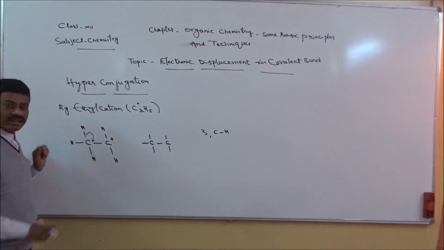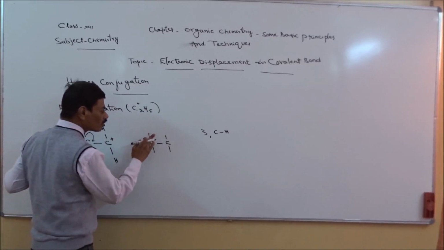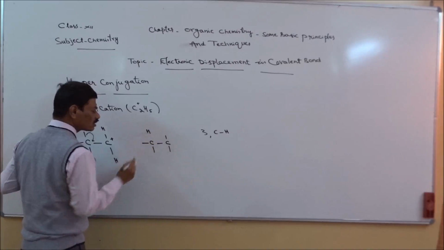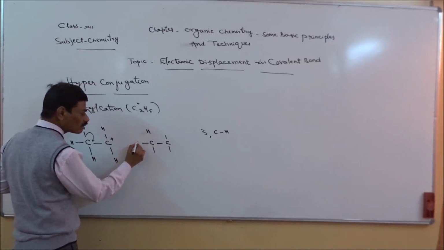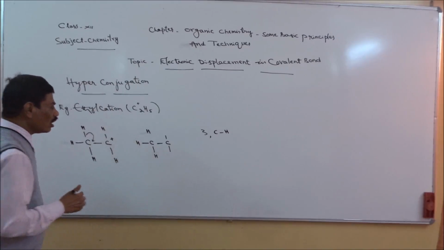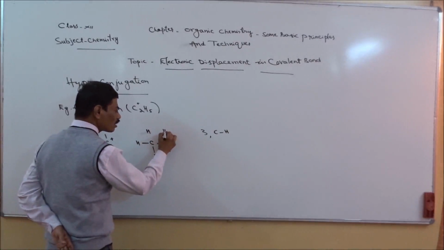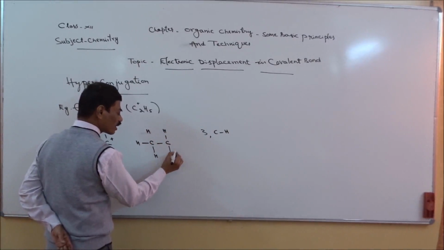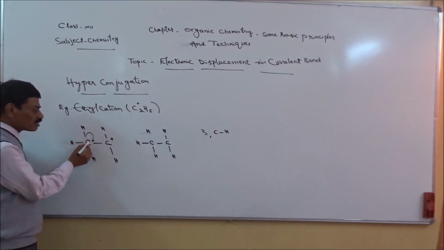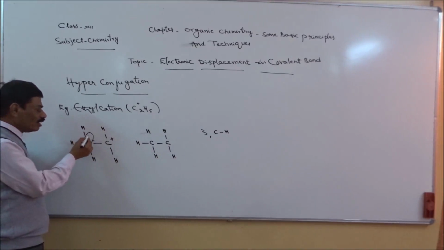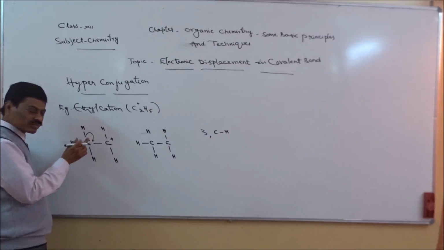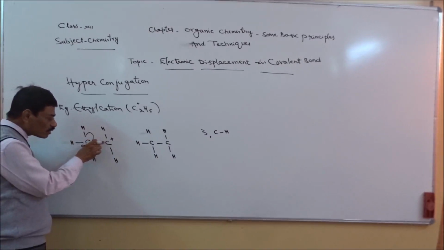This bond is delocalized, means here this bond should not be shown, but hydrogen will be there as it is, right, and then the remaining two hydrogen atoms over first carbon atom, and two hydrogen atoms over second carbon atom. Since this bond delocalized, means it has left its position and occupied the place lying between two carbon atoms.